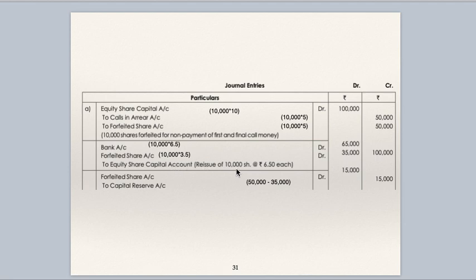To equity share capital 1 lakh. See, equity share capital 1 lakh debit, 1 lakh credit. Forfeited shares to capital reserve. 10,000 shares are forfeited, 10,000 shares are reissued. So the balance in forfeited shares account gets transferred to capital reserve. 50,000 minus 35,000. Forfeited shares to capital reserve, 15,000.